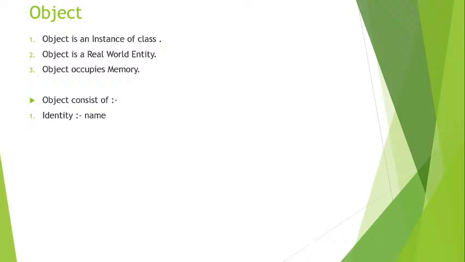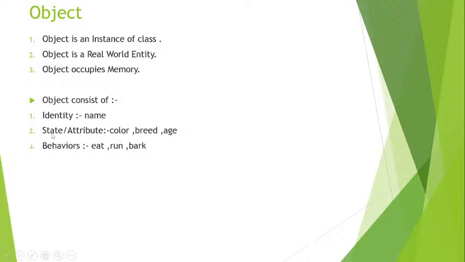After that, an object consists of a few things, like identity, like a name. If you take one object like a dog, the dog has some name, some color, some breed, some age. So a dog has an identity, and it has some state and attributes. State and attributes are nothing but variables.